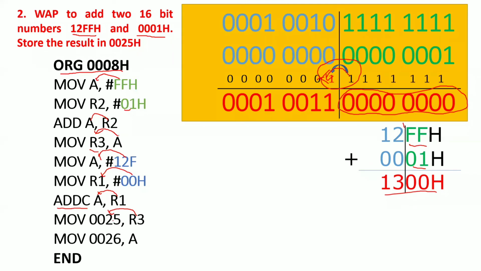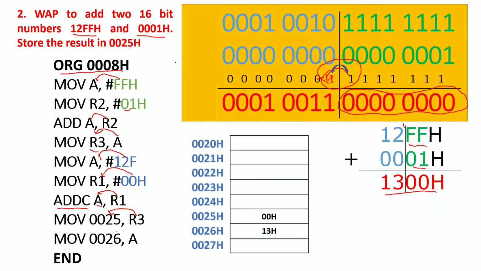You will move into memory location 2025, and the A register will consist of 13, which will be loaded inside your 0026 memory location. I'm sure you understood, right? In the question, they have asked to store the result in 0025. How will you store the 16-bit number into an 8-bit location? That's why we need to take another address location, which is your 0026H.